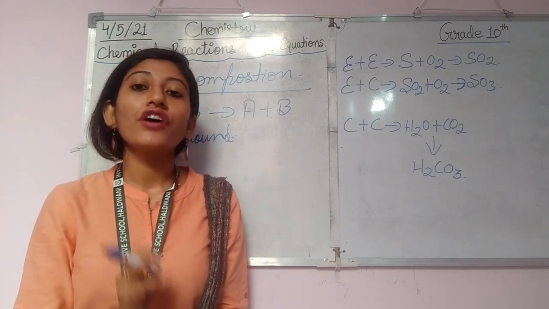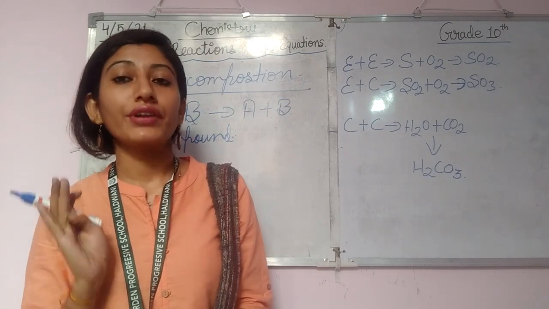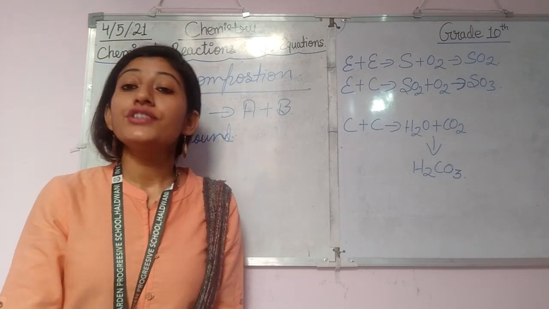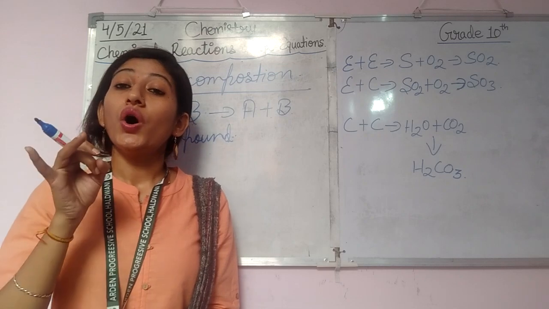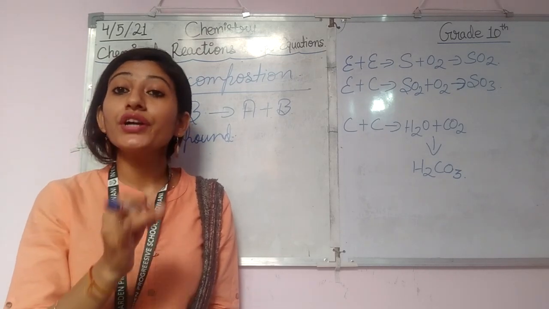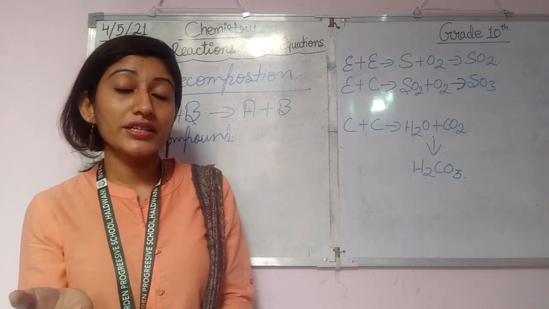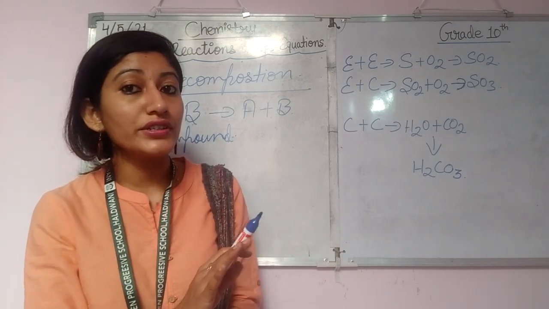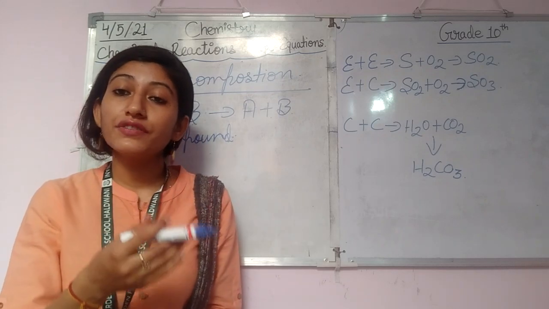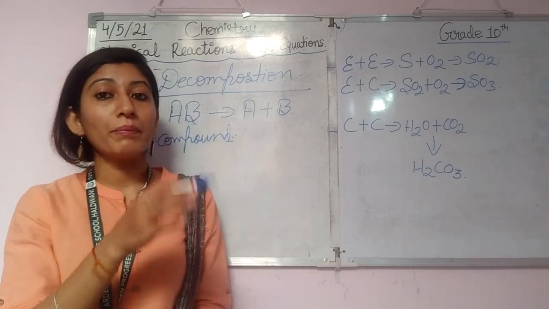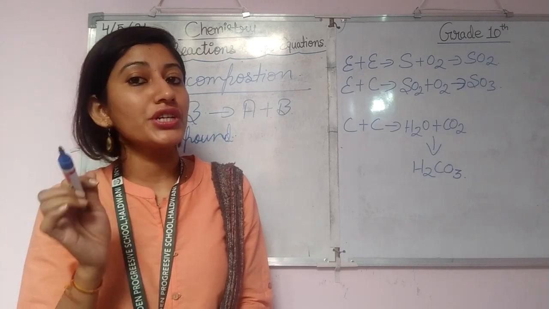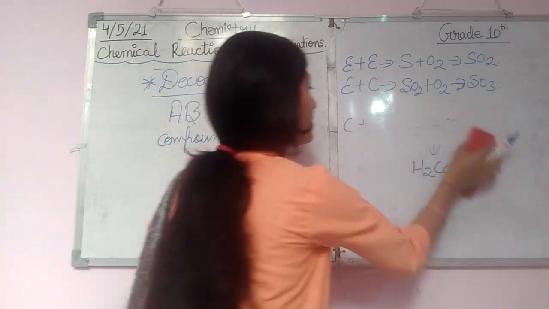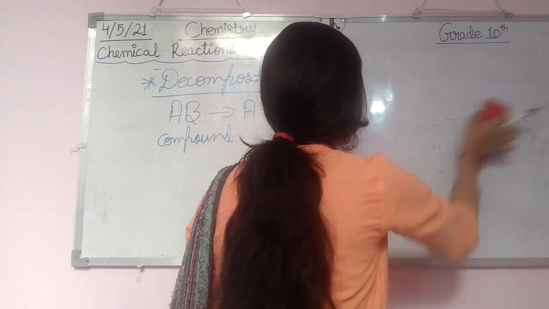So for carrying out the decomposition reaction, we need to put light or electricity or heat, according to what type of reaction is taking place. According to that, we have to put in that special effort, and when we do that, the breaking of the compound takes place and then decomposition occurs. Okay, I hope it is clear to everyone. Let's see some examples of the decomposition reaction.